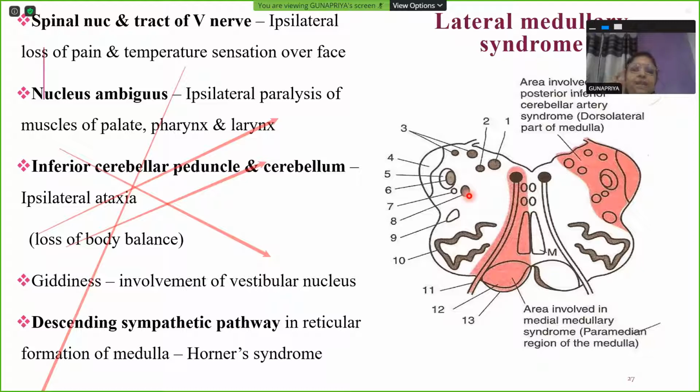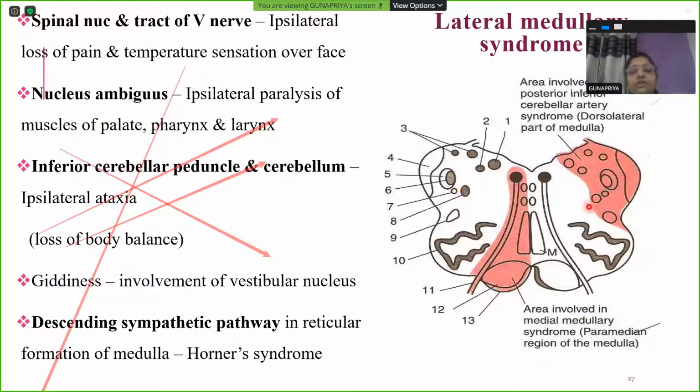So 9, 10, 11: 9 is glossopharyngeal supplying stylopharyngeus, and you have your vagus supplying the muscles of larynx through the recurrent laryngeal nerve and extralaryngeal nerve, and you have cranial accessory supplying the muscles of palate. Your muscles of palate and pharynx are being supplied by it. So ipsilateral paralysis of palate, pharynx, and larynx, as I mentioned to you now.